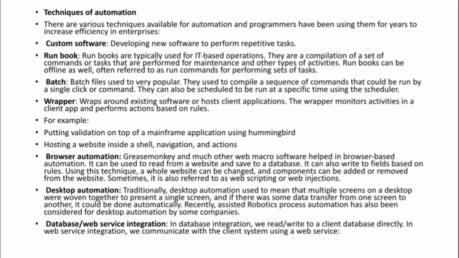And also putting validation on top of a mainframe application using Hummingbird. This is one example actually. So these things can be done with a wrapper, right? That is one more automation technique. You can simply use a wrapper to host your website inside a shell automatically. You can put a validation thing into your software automatically.